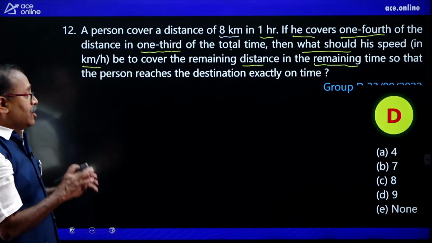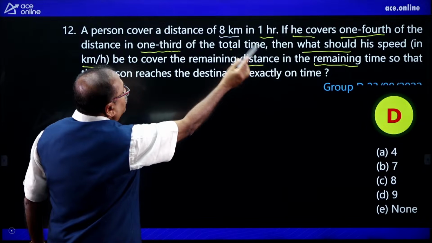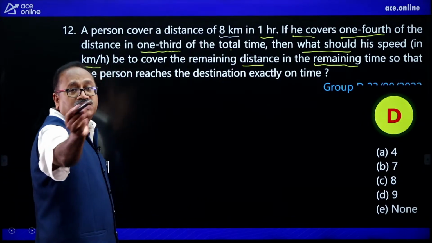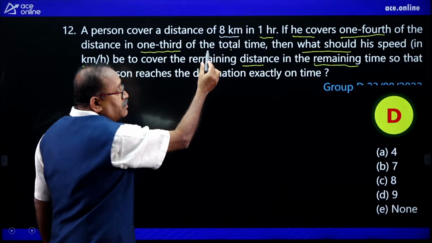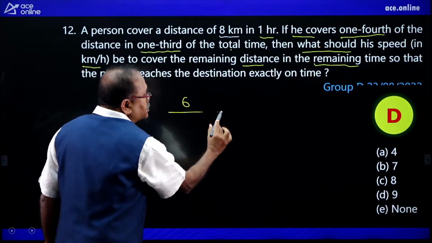You are right. Now, how do I do it? How much time is left? 1/4 is over. So that is 1/4 of 8, which is 2. So I will take 2 from 8. I will be left with 6. So the remaining distance is 6.